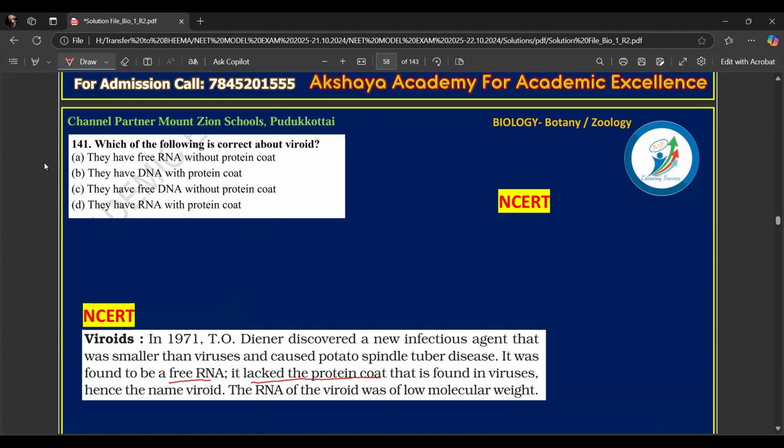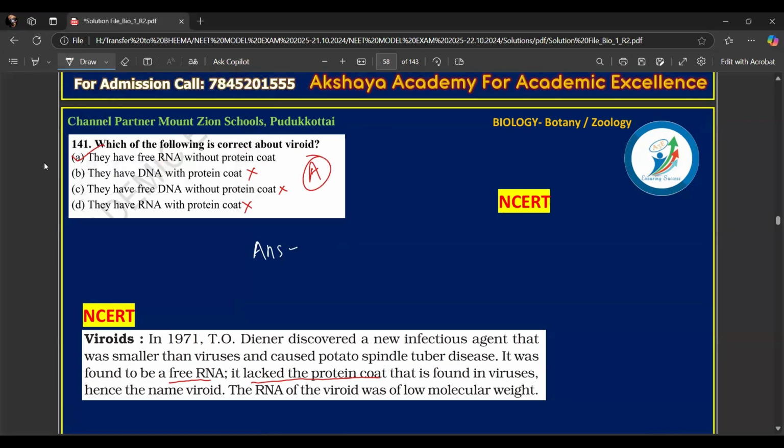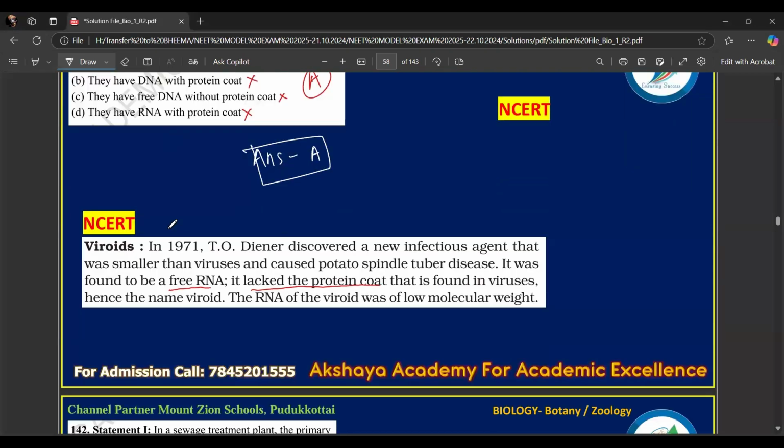So they have free RNA without protein coat. Then they have DNA with protein coat? They don't have DNA. They have free DNA without protein coat? They don't have DNA. They have RNA with protein coat? They don't have that. So the first option is correct. So here the option will be A. And I hope most of you marked the correct option, option A. The next question.